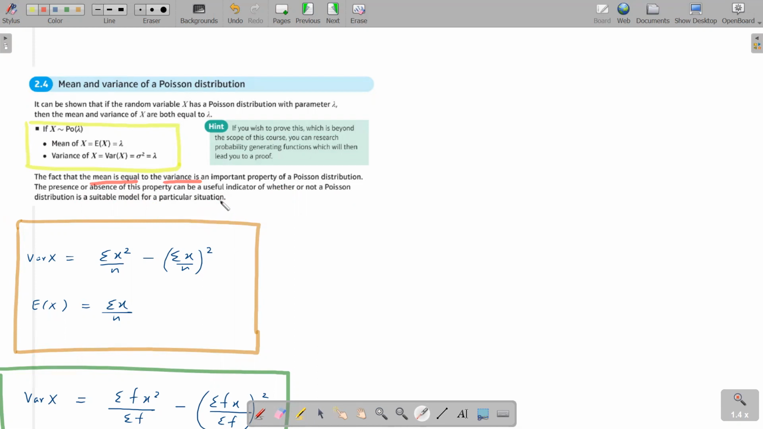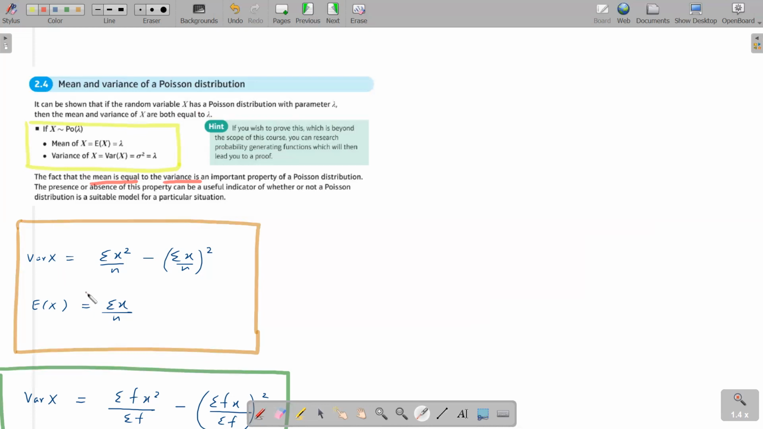So if you are asked to find the mean and variance, they might ask you whether the Poisson distribution is suitable. One way of answering is to check the mean value and the variance value. If they are quite close to each other, then we say the Poisson distribution can be suitable.